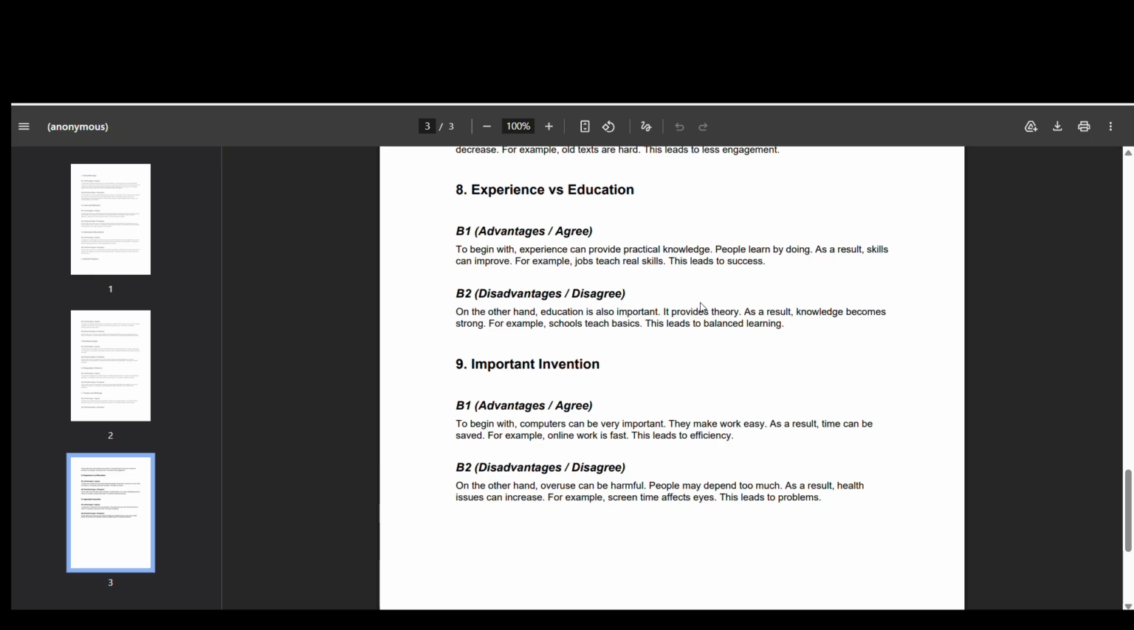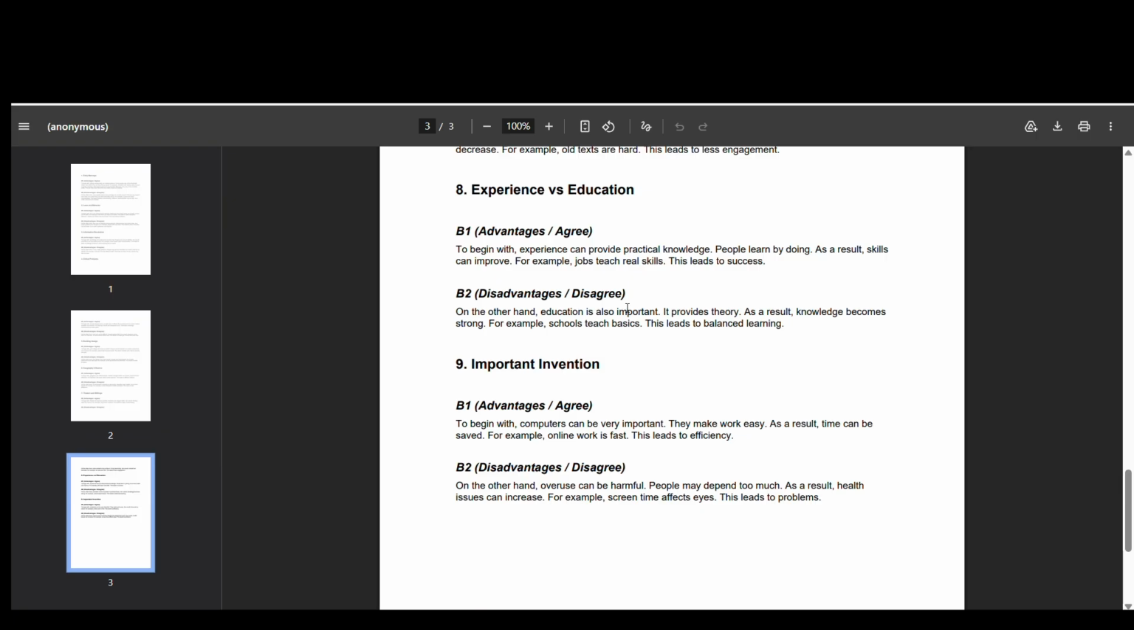Next is eighth, experience versus education, which is important. So body paragraph 1 will be: to begin with, experience can provide practical knowledge. People learn by doing. That's what I like. I agree with this one, with the advantages, because with experience we can do. When I just do things, I learn better because at that time I'm not reading, I'm just doing that thing, and I can remember it for a long time.